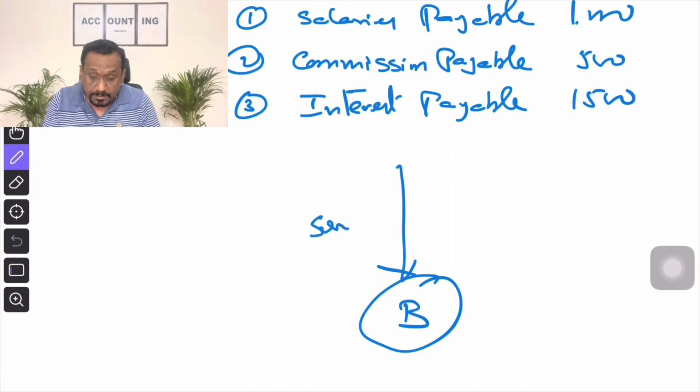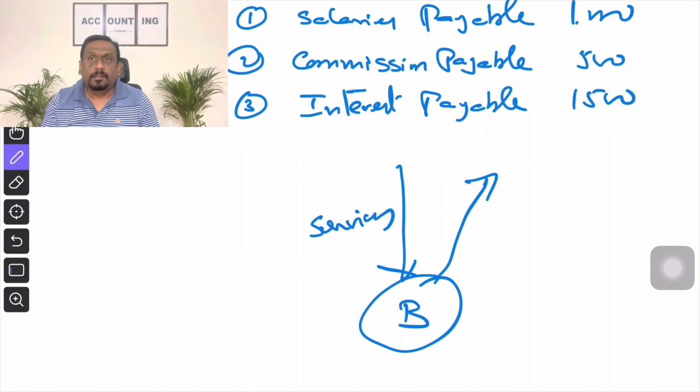We receive services from the employees. Clear? That is common. What goes out? Salaries payable. We have not paid. Payable. Not yet paid. So nothing goes out.